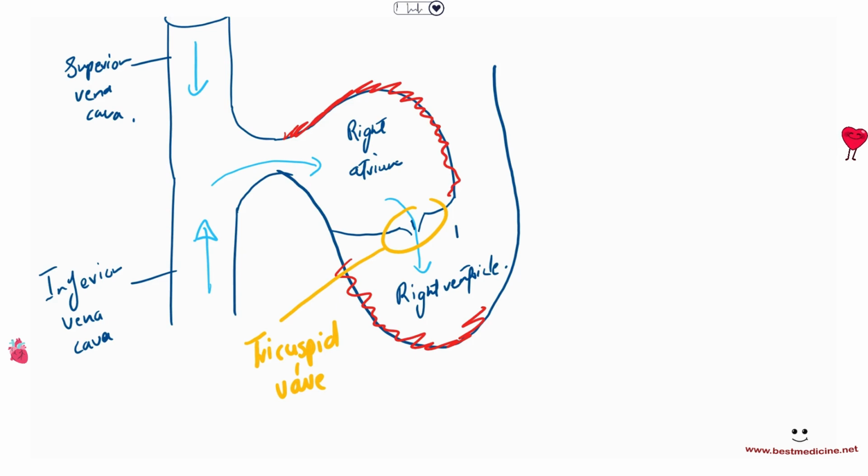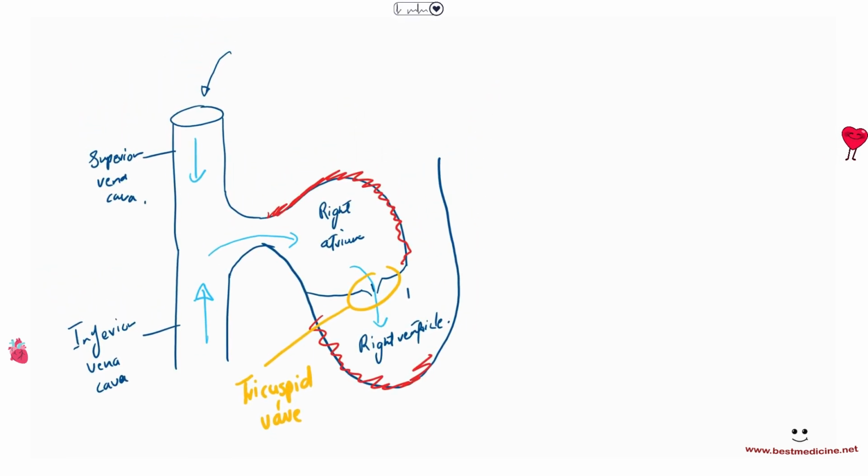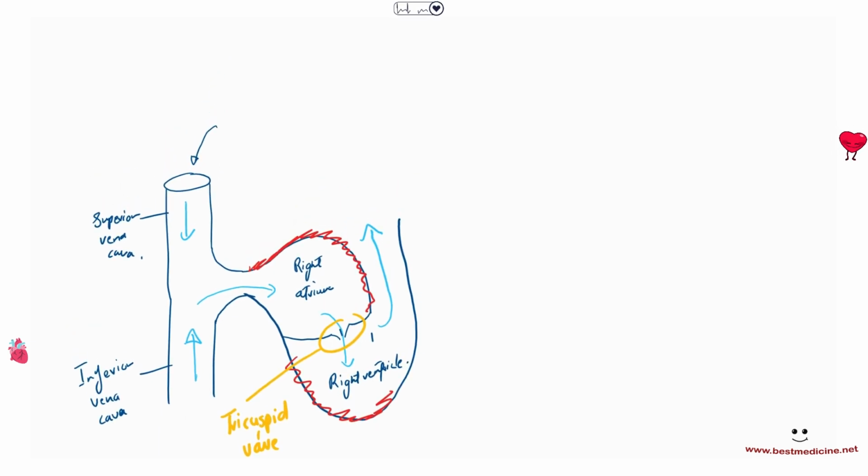Okay, and so now what we need to do is pump this deoxygenated blood to the lungs so that it can be oxygenated. So the ventricle will contract, and as the right ventricle contracts, the deoxygenated blood goes up through this blood vessel into the lungs. Let's extend this a little bit. This blood vessel eventually goes to the lung, so you'll have the lungs here.